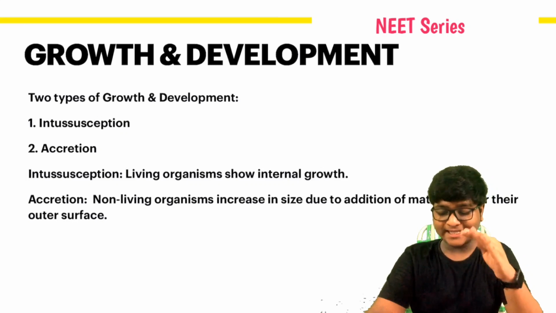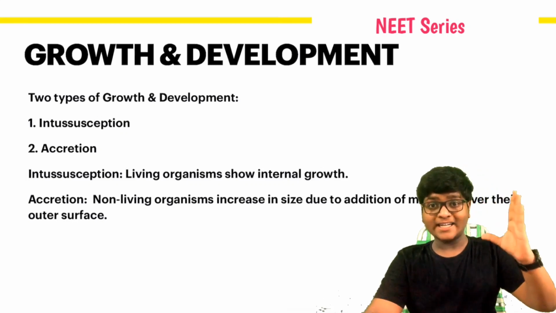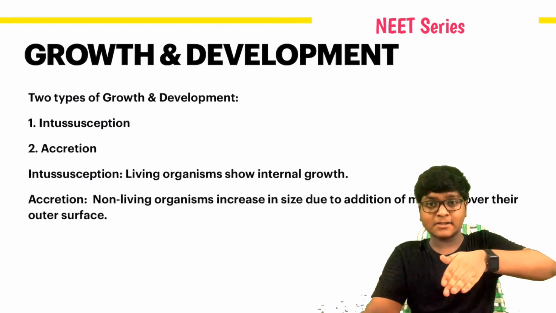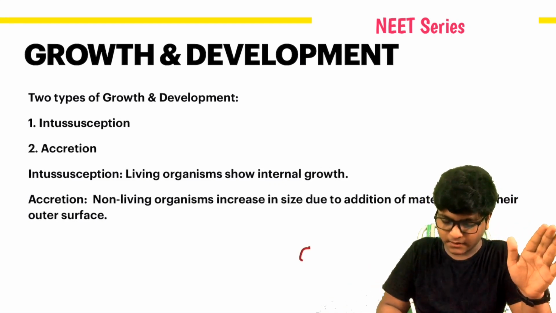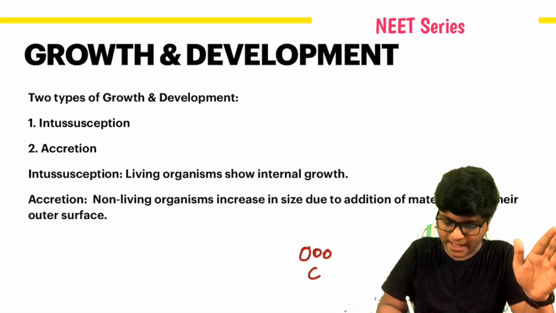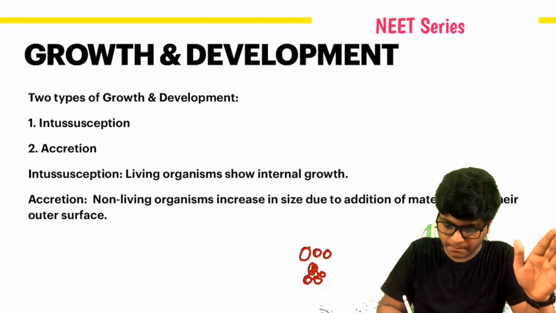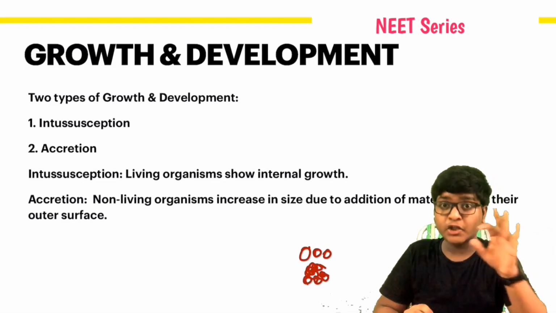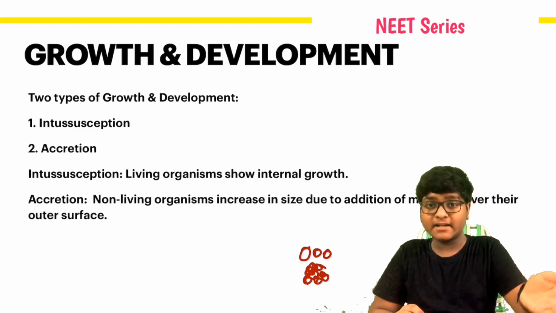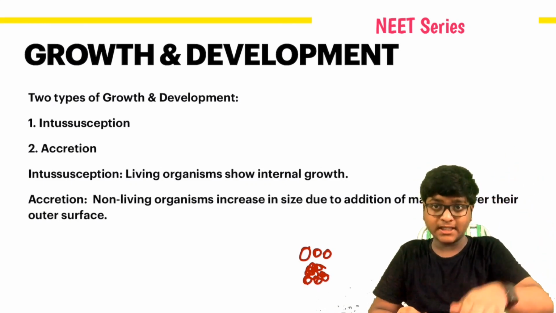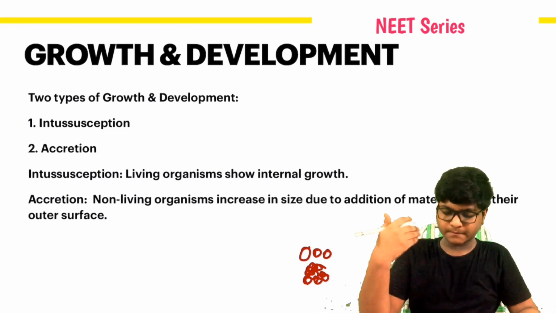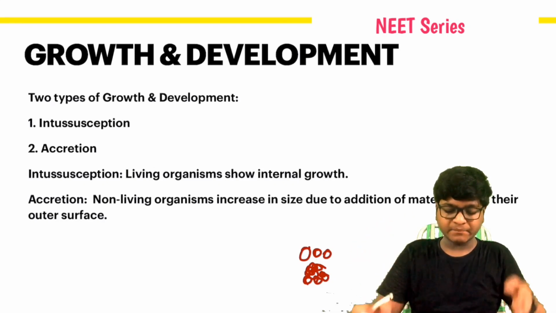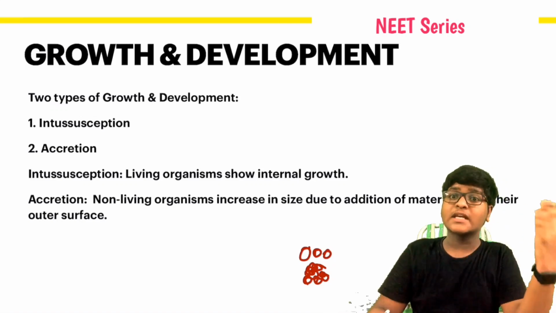Non-living objects increase in size due to the addition of similar materials over them. Did you get the point? For example, a small stone becomes a big stone due to the accumulation of similar materials over the surface of its body. This forms an accretion.